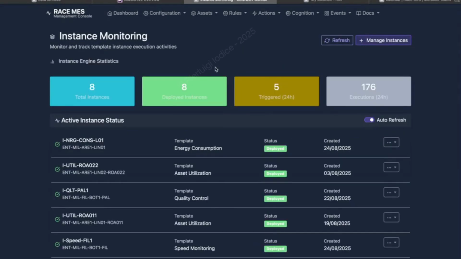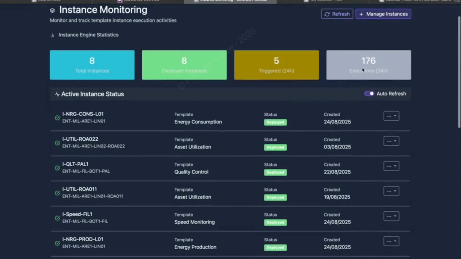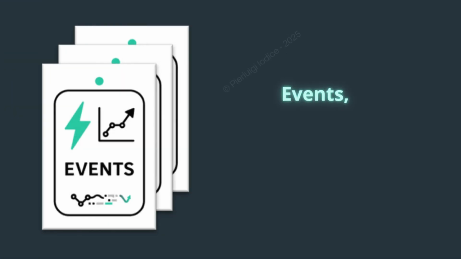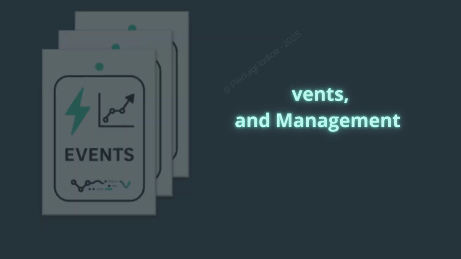For instant oversight of deployed instances, open Instance Monitoring. It provides a real-time summary of each instance executed by the rule engine: status, last trigger, recent executions. Event is the heartbeat of Race. Every rule hit becomes a timestamped, categorized event enriched with context data.